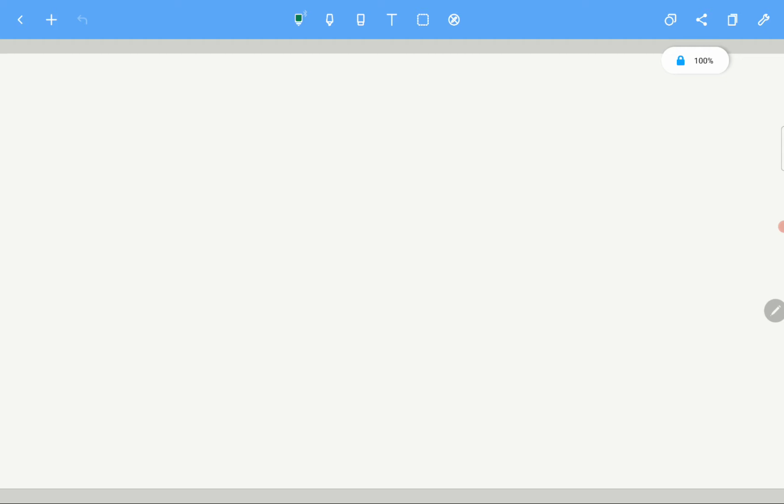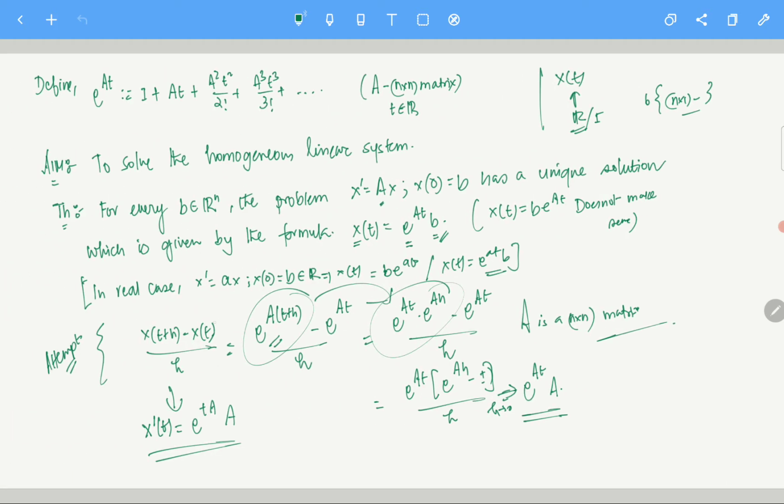Right. So the first property, a very, very important property, is this. See, first thing first, here you have to understand that I just wrote it like this. What is a function x? X is a function, if you think about it, from t in R. So x is from R to what? X of t is giving you back a column matrix, so basically a matrix, which is an n cross 1 matrix, right? So x is a matrix valued function, with a domain in R or I, whatever it is. So basically a real domain, but a matrix valued function.